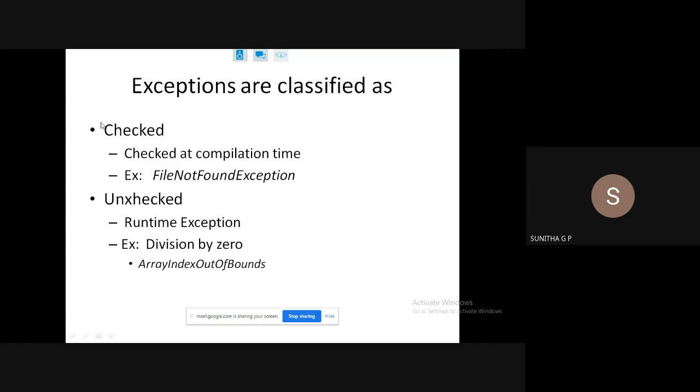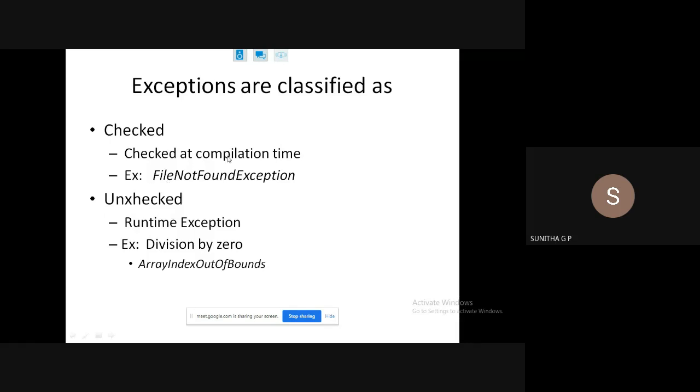So again, exceptions are classified as checked, unchecked, as well as errors. Errors are something which are unrecoverable. That is, programs which cannot handle something, that is called an error. Whereas exceptions are called checked exceptions and unchecked exceptions.